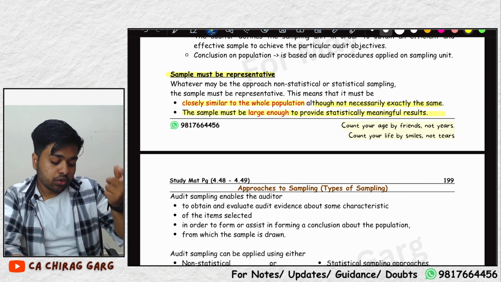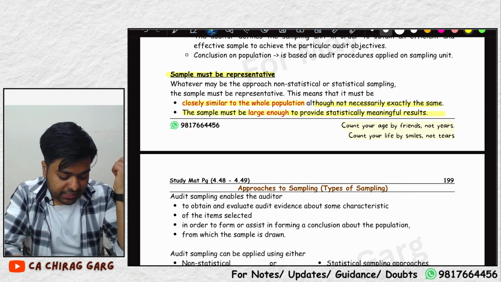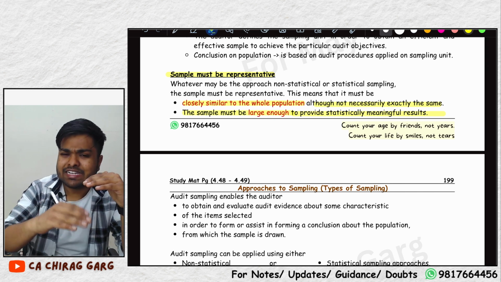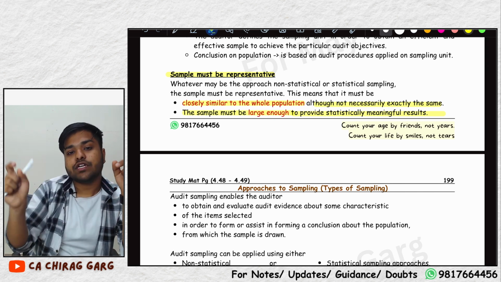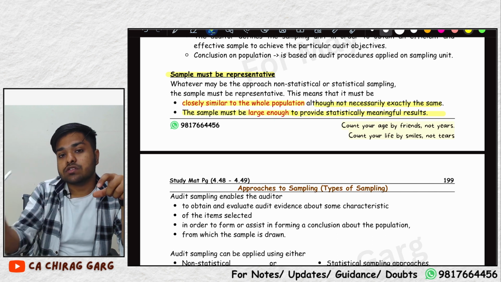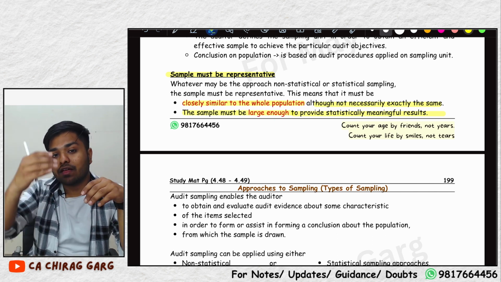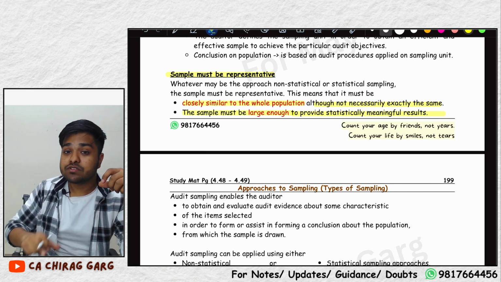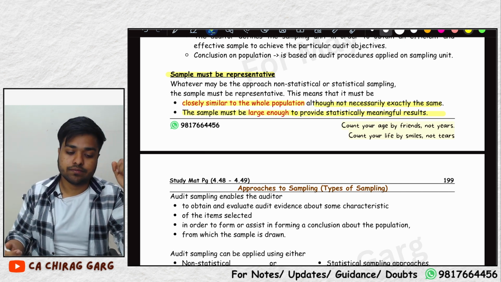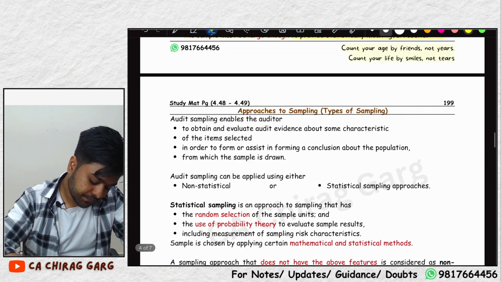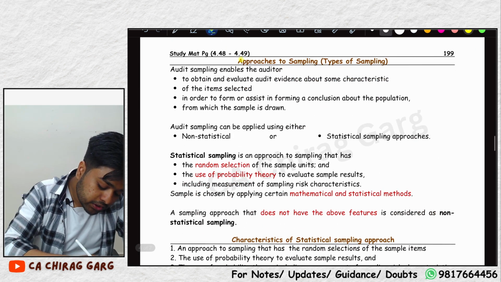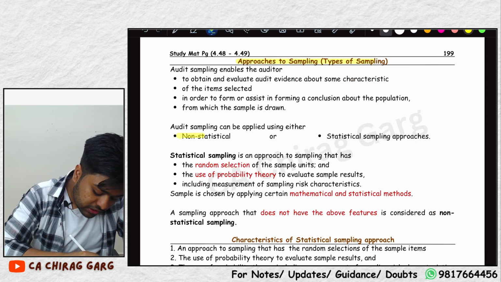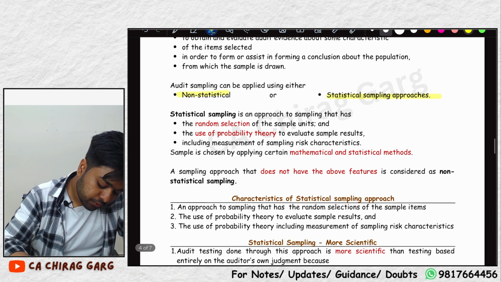So what we do to make the sample representative of the population is divide it into strata, from 525 to 1000, from 1000 to 10,000, 10,000 to 1 lakh. We divide into smaller units and then take the sample, so that the sample becomes representative of the whole population. Do you understand? Now, approaches to sampling. There are two approaches, non-statistical and statistical approaches.